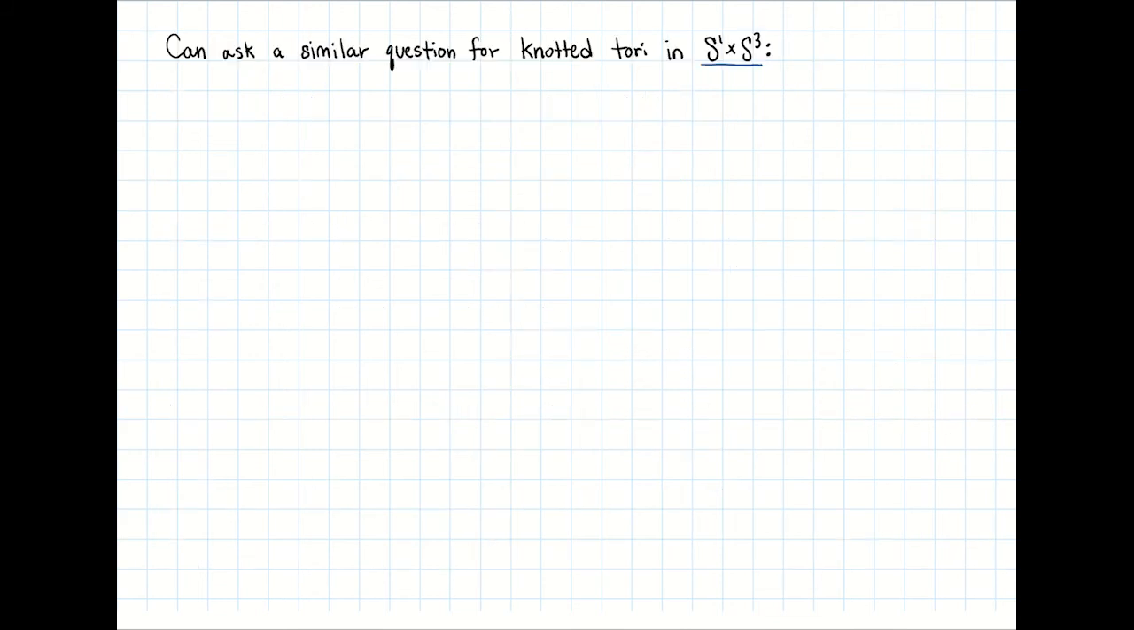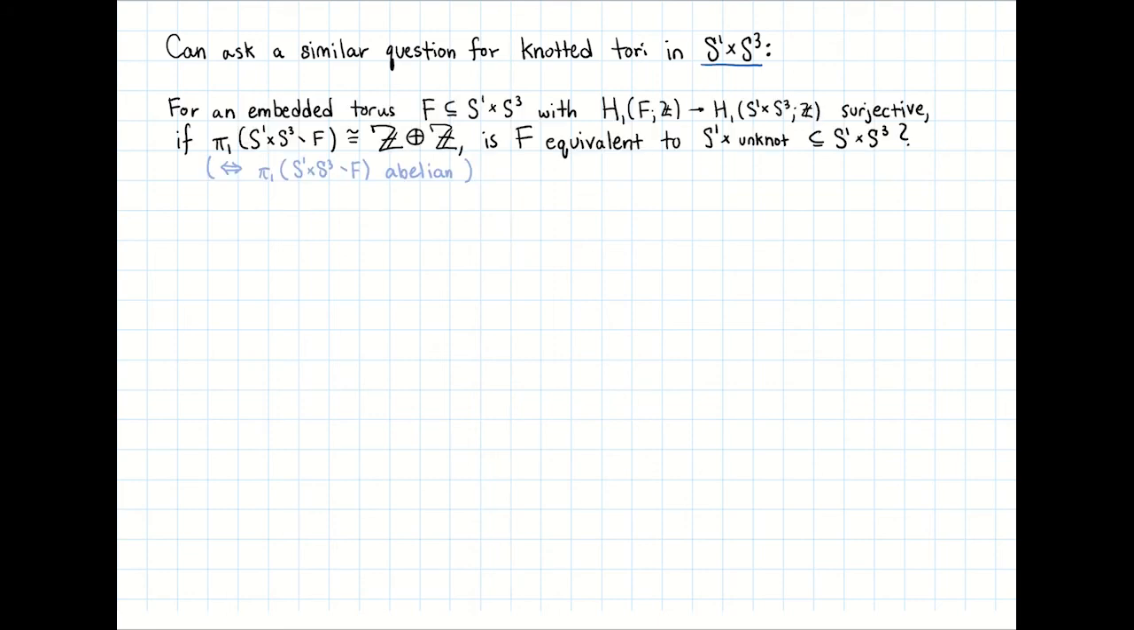We can go on to ask a similar question for knotted tori in S^1 × S^3. Suppose now that F is a 2-torus which is embedded in S^1 × S^3, and suppose further that the map induced on first homology by inclusion is surjective. Then, if the fundamental group of its complement is isomorphic to Z, is F equivalent to S^1 cross an unknot? I'll remark here that the condition on the fundamental group is equivalent to it being abelian.